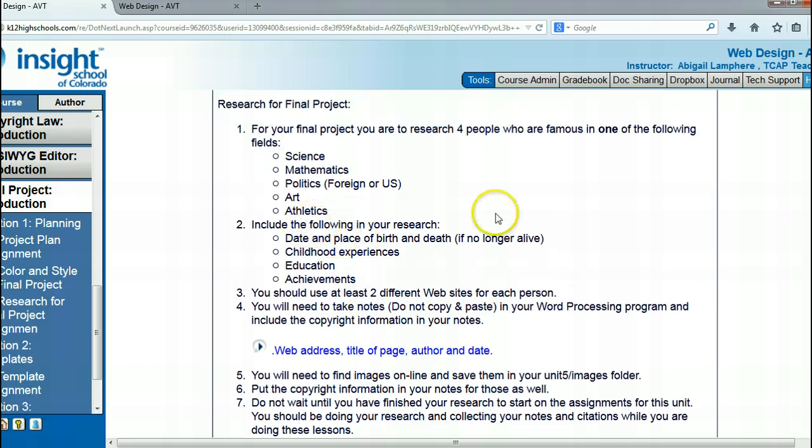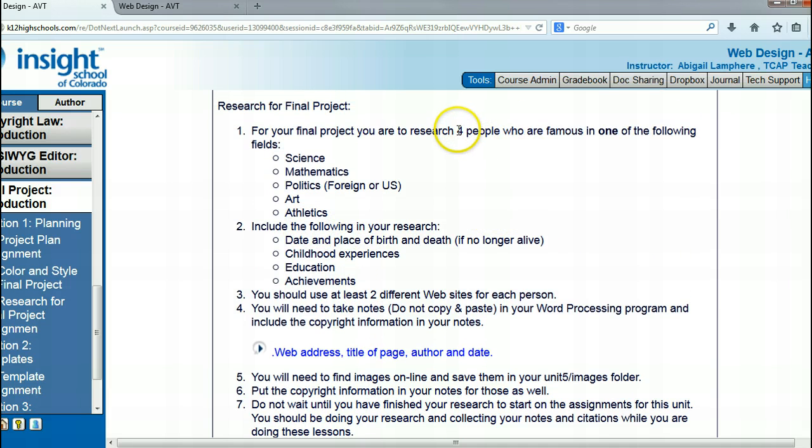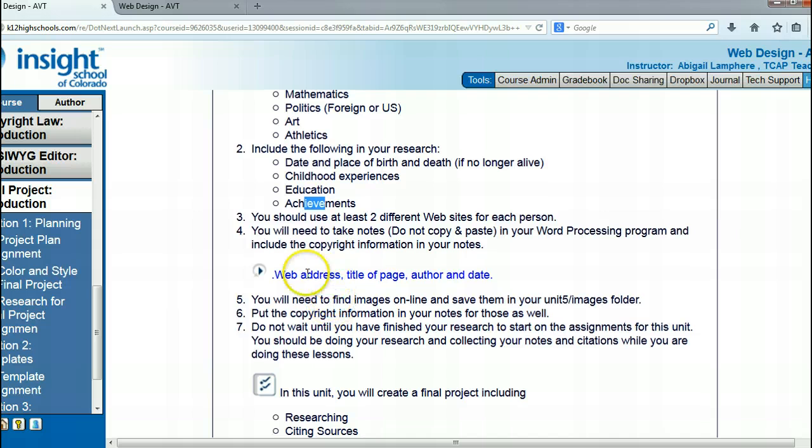You're going to have a website with a page for each person, and then you're going to have sub-pages for each person. So you'll have a page for each famous person that you research, and then a date and birth page, a childhood page, education, and achievements for each person. This is going to be a big project.